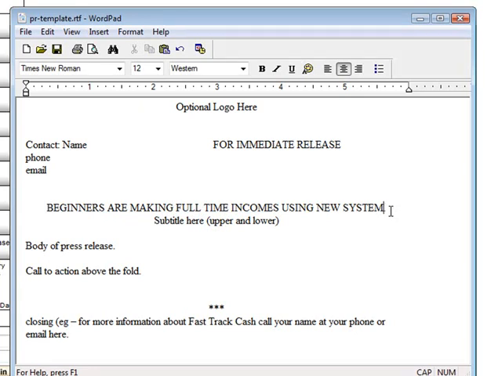Now remember, we're trying to make it newsworthy. At the same time, you can't be hyping it, so it can't be very salesy either. Okay, so once you have that done, you need to put a subtitle in here, something that explains further the headline they have above. Okay, so we'll put a subtitle like this in here.